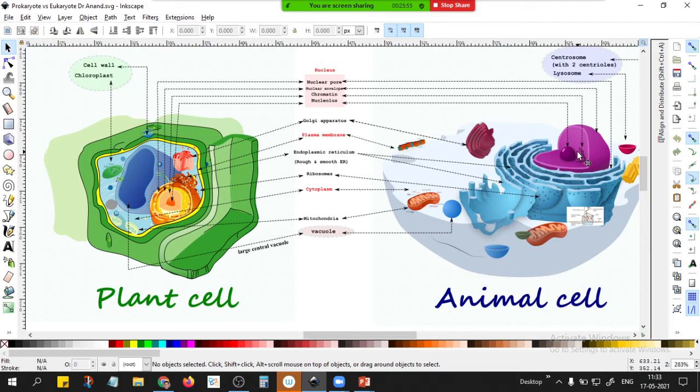The DNA is like a thread. The more you pack it, the more you roll it, it becomes very thick. When it is very thick, at the maximum stage, they are the chromosomes. So what is the difference between chromatin and chromosome? Chromatin is the thread-like structure, just DNA plus protein. And the chromosome is a highly condensed, highly packed form of the DNA. That is the main difference we want to show in these two figures.